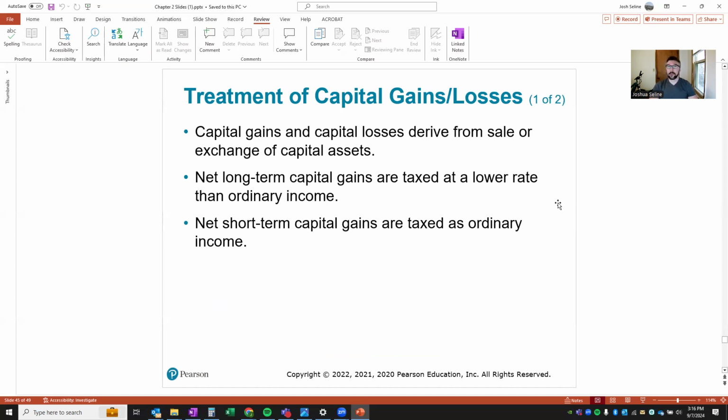So let's move on to the treatment of capital gains and losses. Capital gains and capital losses derive from the sale or exchange of capital assets. Capital assets could be a house, a boat, or the stocks that you've got in your Robinhood account. It's anything that you purchase, basically. And if you sell it later, you would have capital gains or losses.